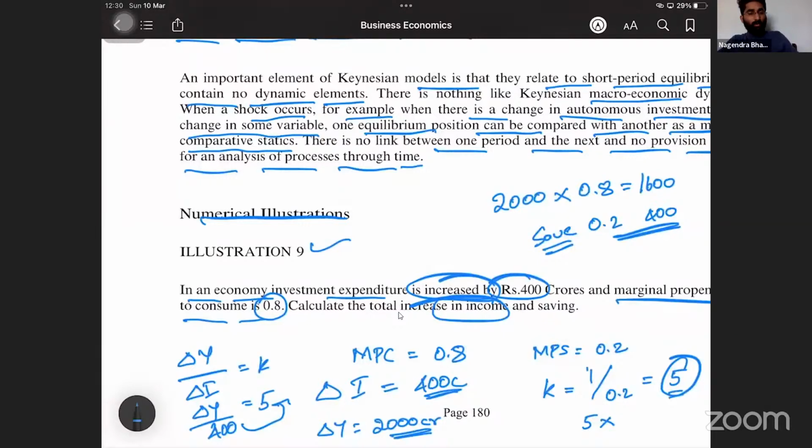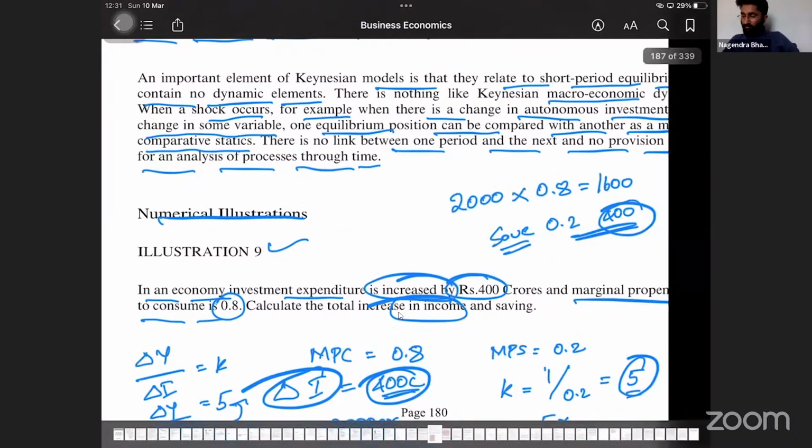Savings will be 400. Delta S should be 400. Why? Because delta I is 400. In equilibrium position, delta I is equal to delta S. That means it is 400. Change in savings is also 400. Change in income is 2000. This is just playing with the numbers.